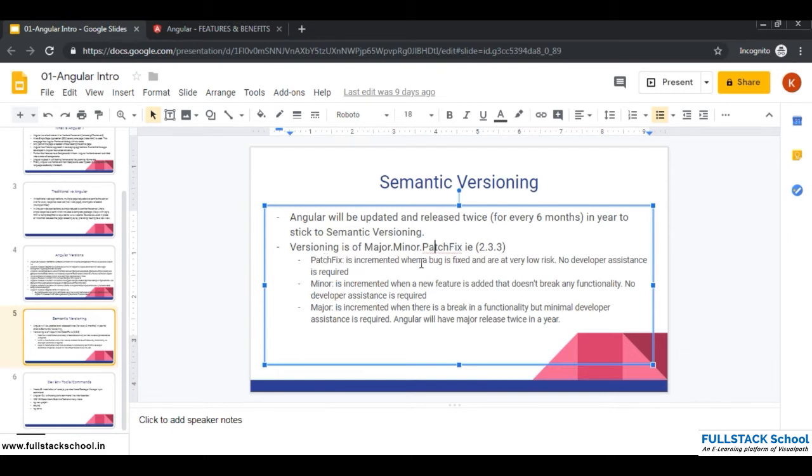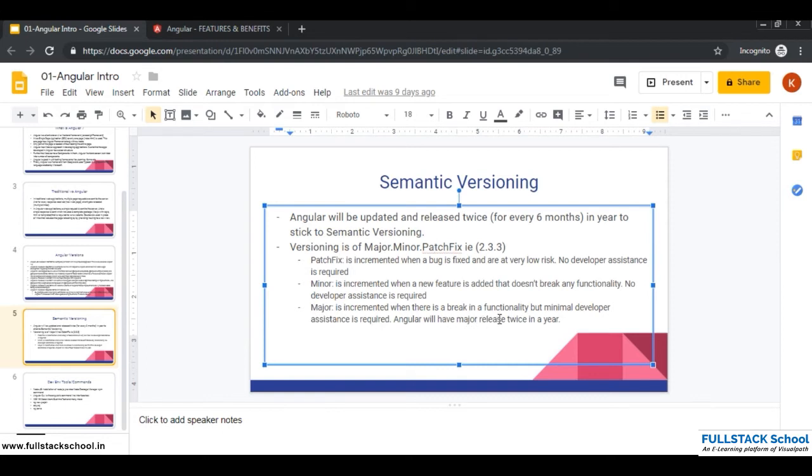Patch fix is incremented when a bug is fixed and is at very low risk, no developer assistance is required. And minor is incremented when a new feature is added and doesn't break any functionality, and no developer assistance is required. And major is something which is incremented when there is a break in functionality, and a minimal developer assistance is required. And this is what we get to see twice in a year.